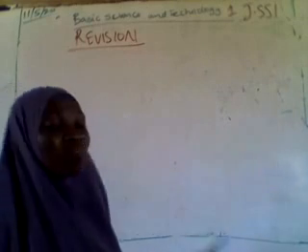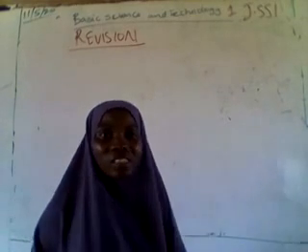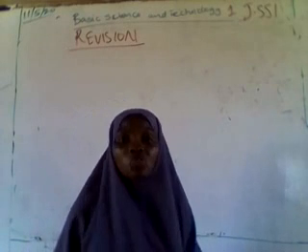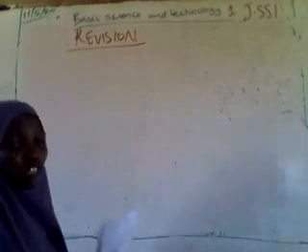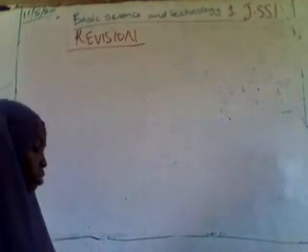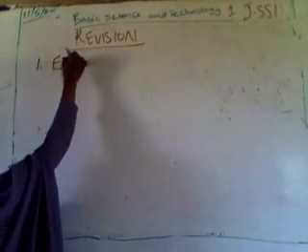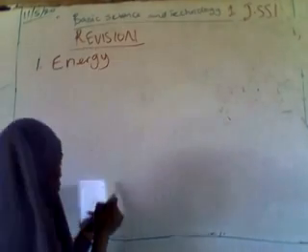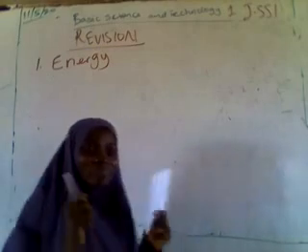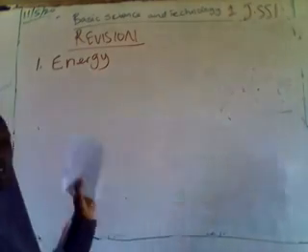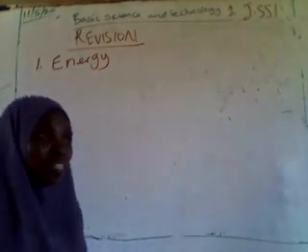This is Basic Technology 1 class for JSS 1, and we are going to be starting with revision of last term's work. The first topic we treated last term is energy. I know my students are very intelligent. I know you can still remember the meaning or the definition of energy.